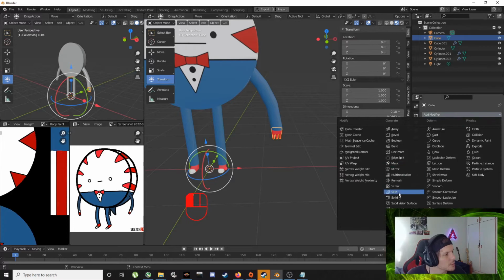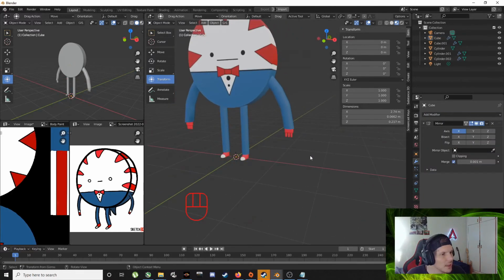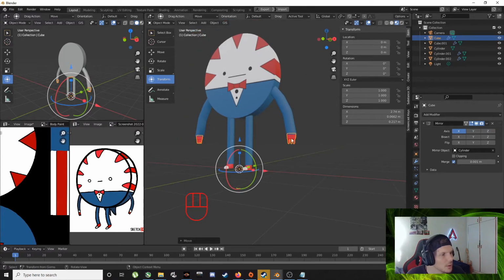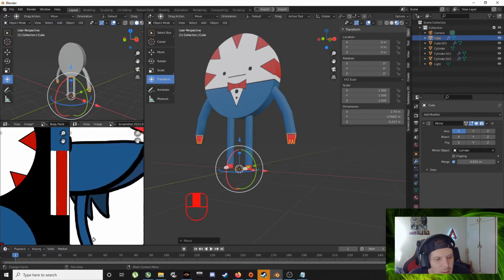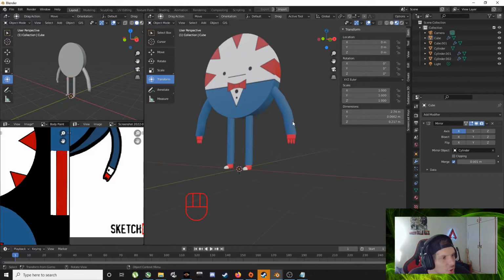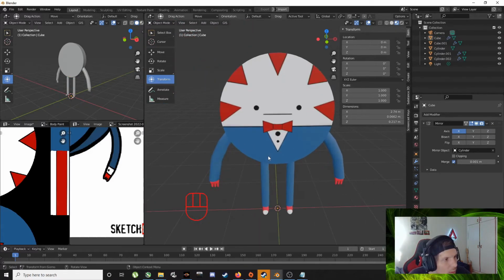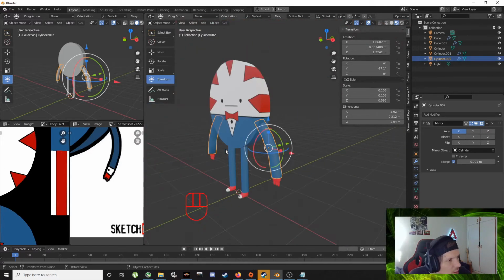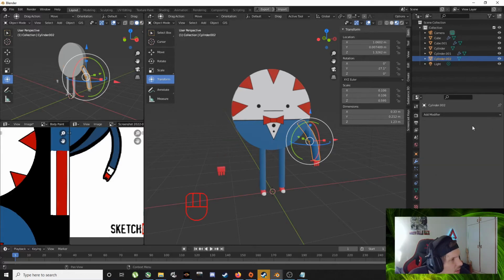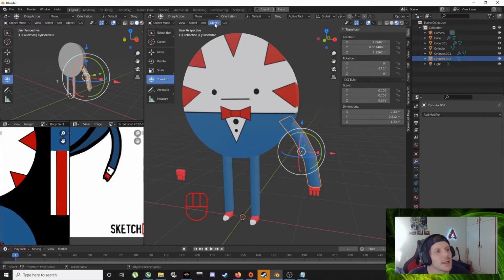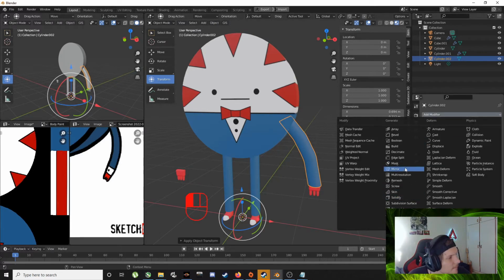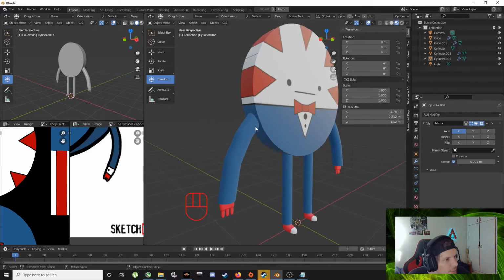Back to mirror, and if it's not mirroring perfectly, just click on it, mirror object there. Okay, so the last thing I want to do is there's a little cuff he has on his shirt, but it looks weird. Just start over, take the mirror off, objects, Control A, all transforms, let's mirror again. Yeah, that fixed it.